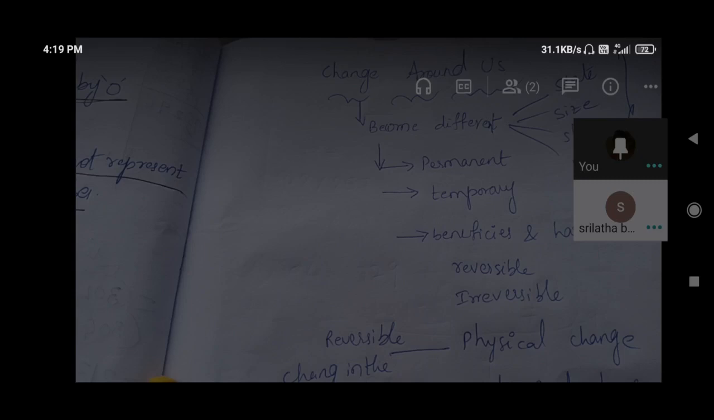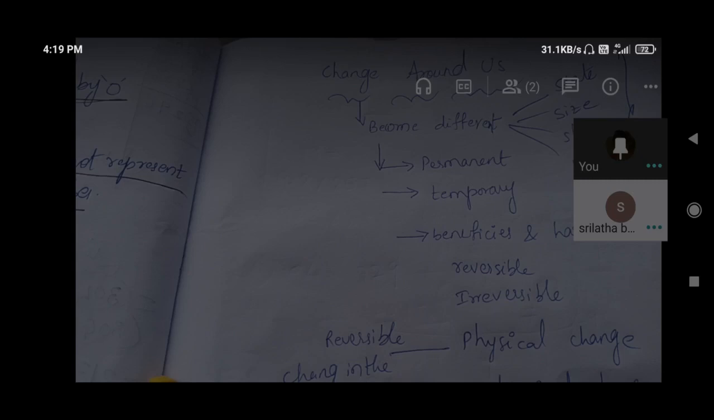Some changes are useful for us. For example, the curd we prepared is a benefit for us. That change is a benefit. And harmful means, for example, mold formed on bread. Yes, mold formed on bread. The bread will be damaged at that time, and we cannot get goodness from that.